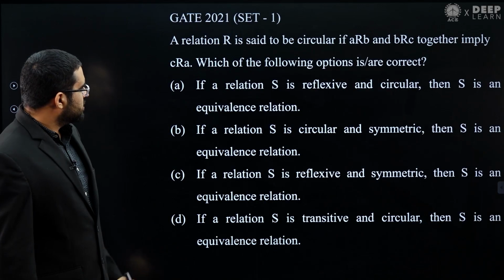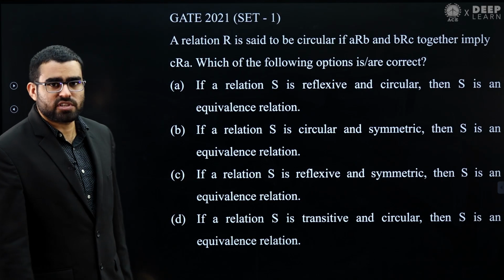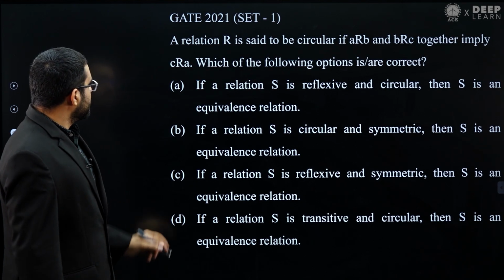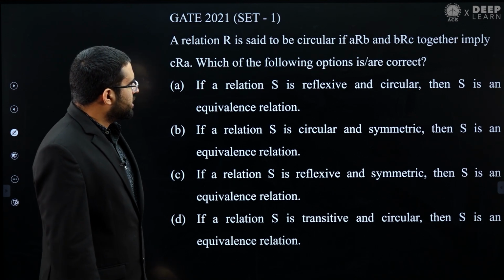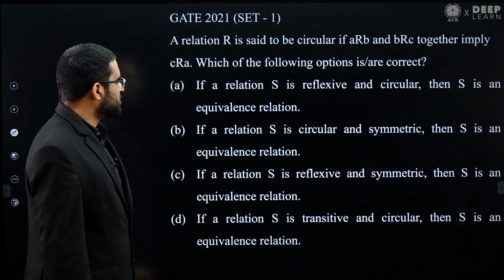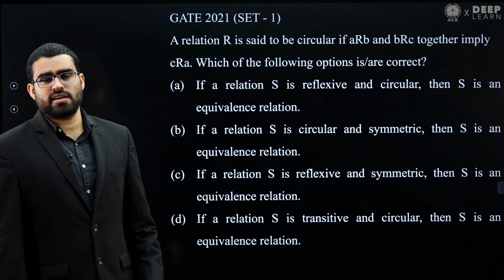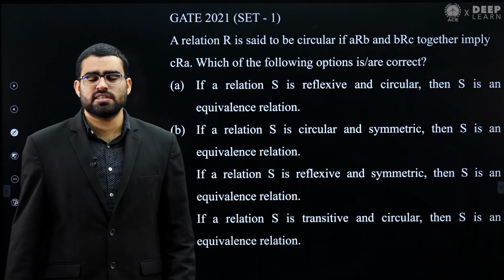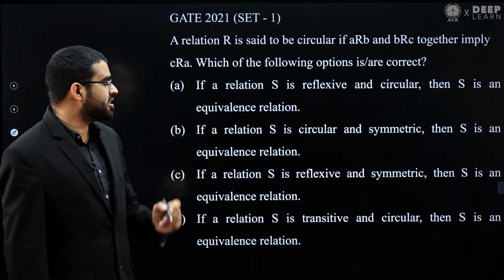In this lecture we will solve this GATE 2021 set 1 question. A relation R is said to be circular if ARB and BRC together imply CRA. Which of the following options is correct? When we study relations, we study reflexive relation, transitive relation, symmetric relation, antisymmetric relation.